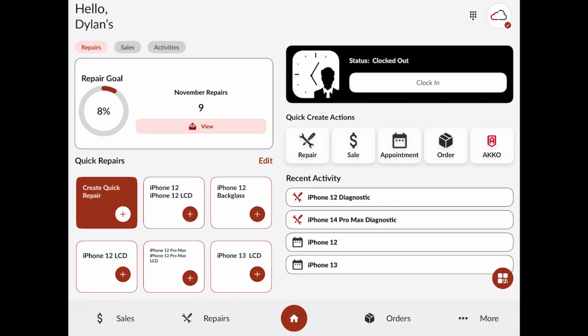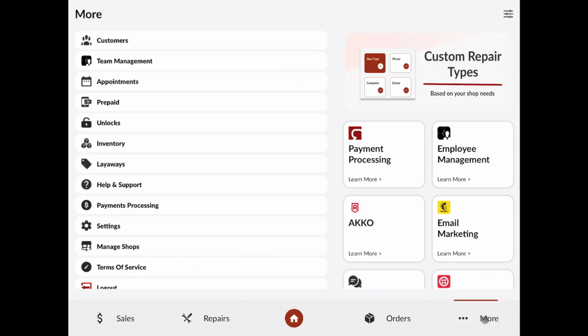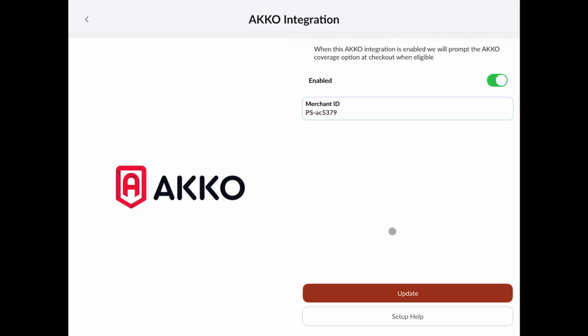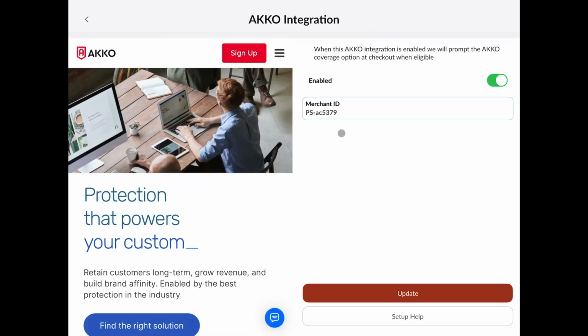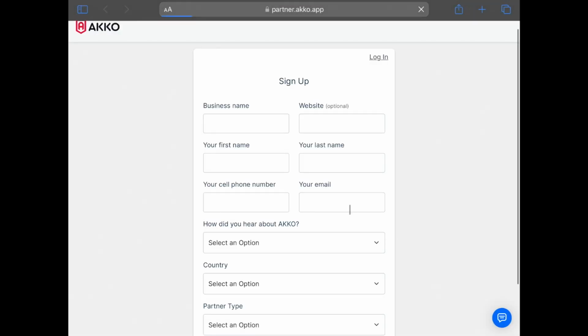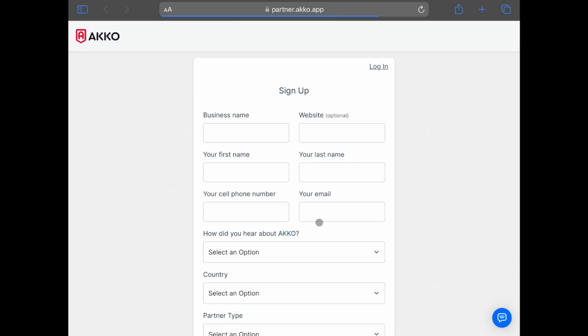To get started with AKKO and the simplicity of using it within RepairSpots, we'll simply go over to the settings page and more and go to our integrations. We can also go to this panel right here for AKKO. Once opened, we can put our AKKO merchant ID right here in this text field and enable the integration. If you are not yet set up as an AKKO merchant, you can go to the Setup Help button here and you can go to Get Started so that you can register for your merchant account with AKKO.